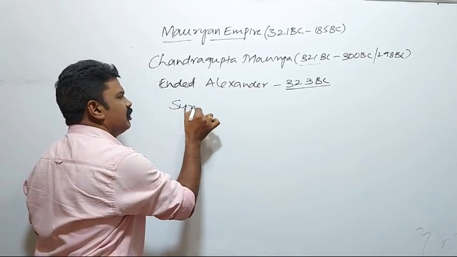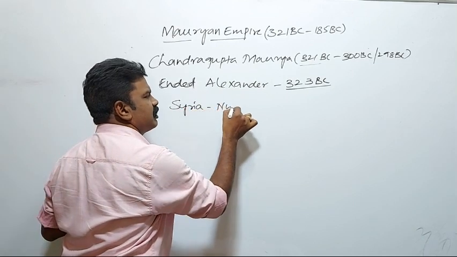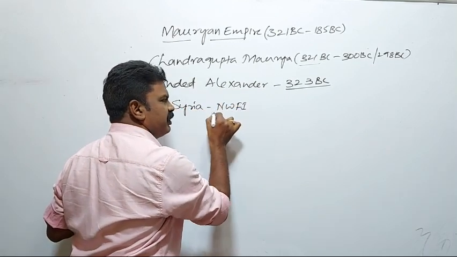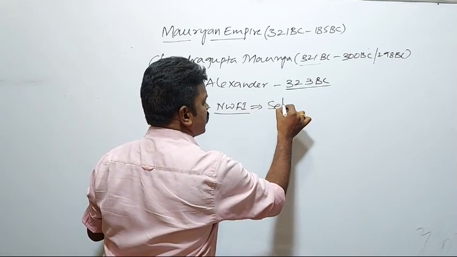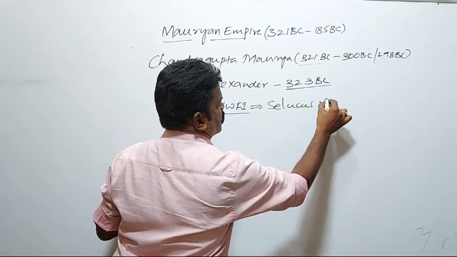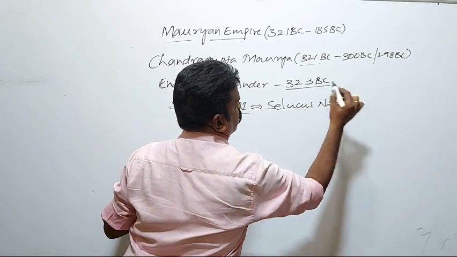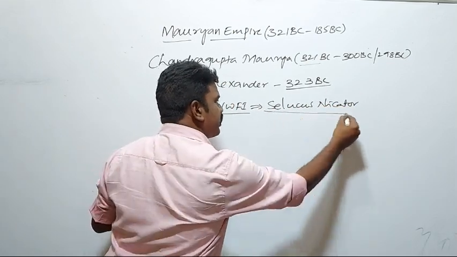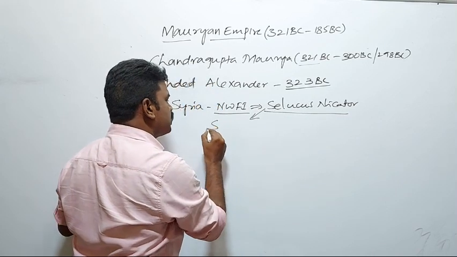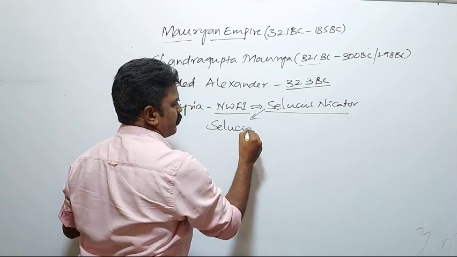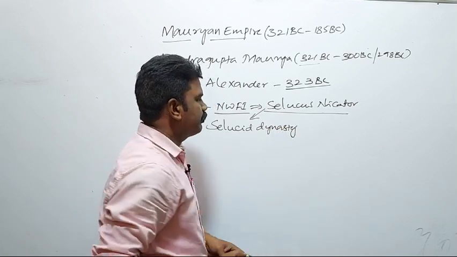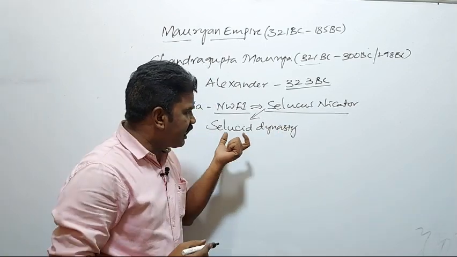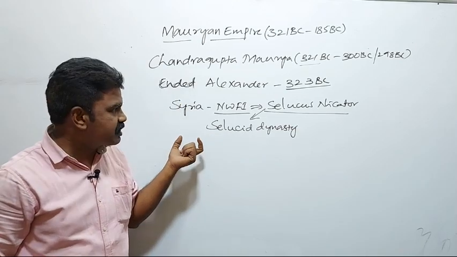Syria and parts of the northwestern frontier provinces of India were given to Seleucus Nicator. Seleucus Nicator established the Seleucid dynasty. The Syrian dynasty is called the Seleucid dynasty.